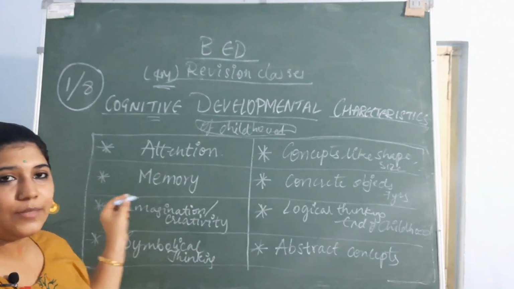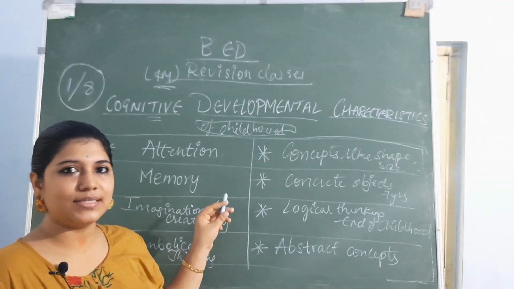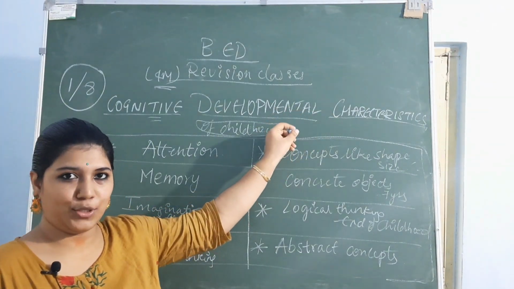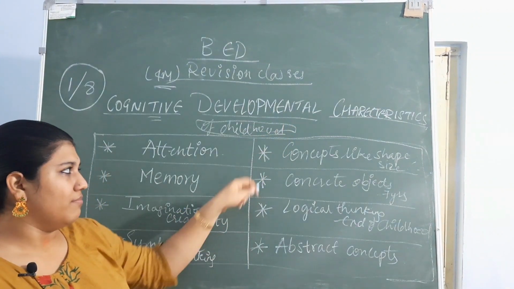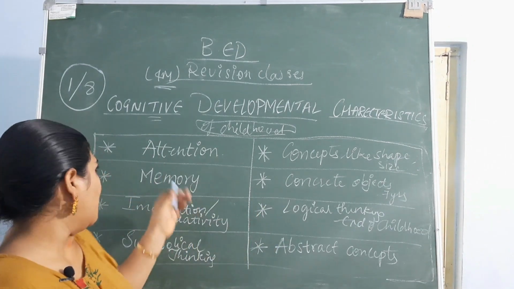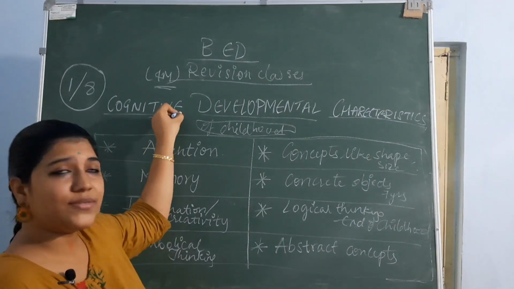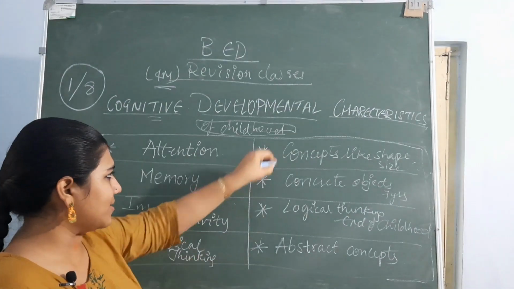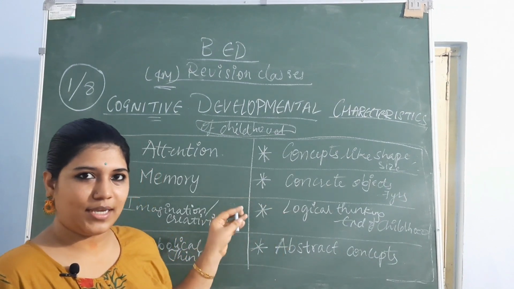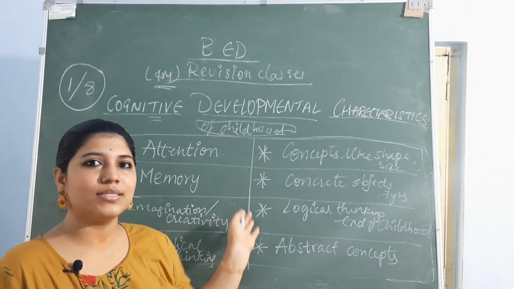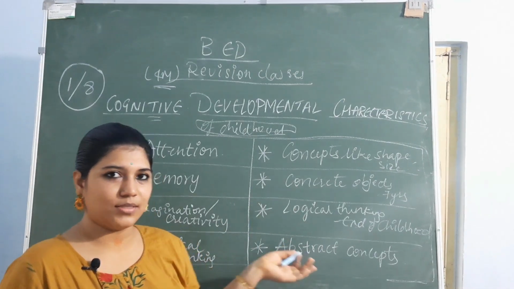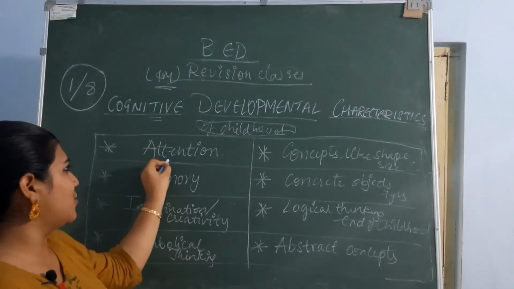Here there are 8 points that are noted as the qualities observed as the developmental characteristics of childhood. You can make them subheadings, because it is only for 4 marks. Even if it appears for a 10 marks question, you can make subheadings like this and write. Whatever I am saying now is beneficial for 10 marks and also for 4 marks. Okay, so the first one is attention.